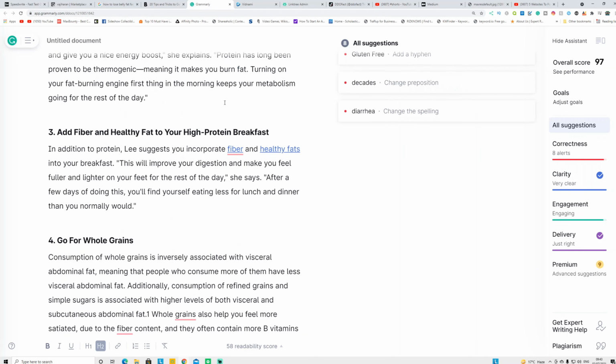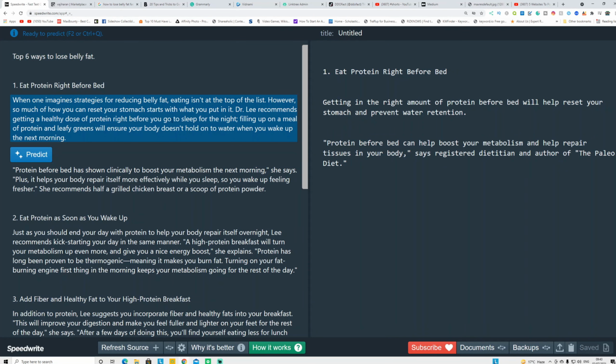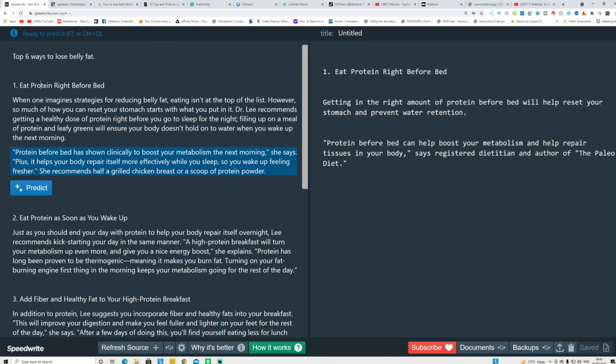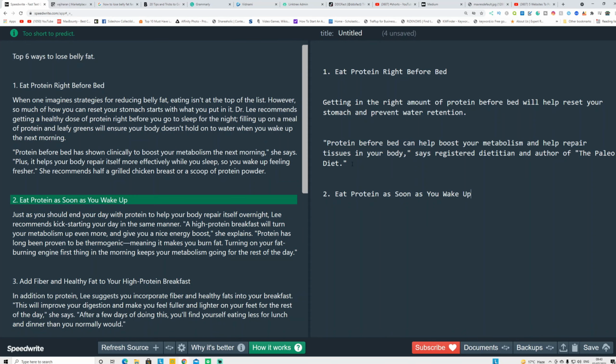After I copied it, you have to paste it on speedwriter.com here. You can see these are the titles. It won't show the predict button under the title, so you can just copy and paste the title in here. But after each paragraph, you can see it shows predict. I can show you one more time how you can do that. Copy this title and put it in here. Now the title is done.